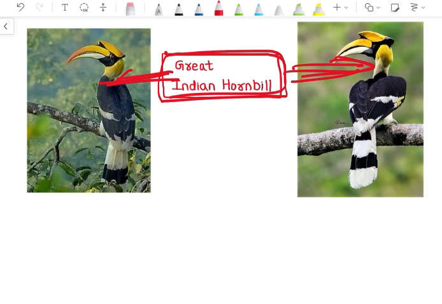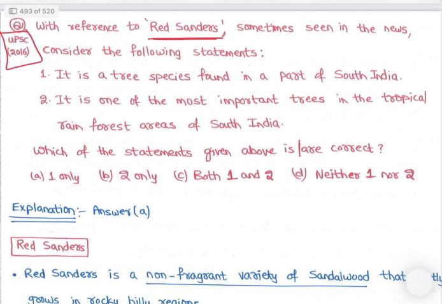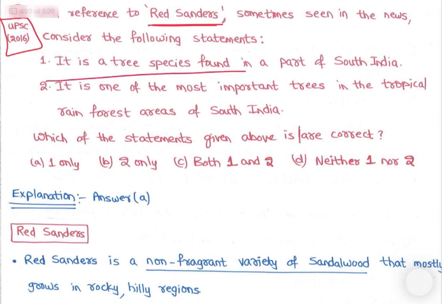Found in Western Ghats and Northeast evergreen forest. So evergreen forest चाहिए इन्हें. Red sanders, sometimes seen in news. Consider the following statements. So asked in 2016, see, red sanders are what? Red sanders is a tree species found in part of South India, right?